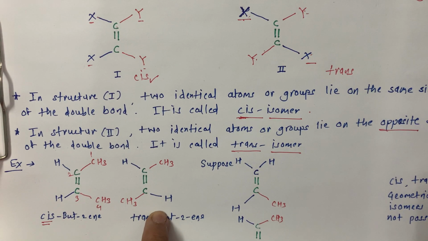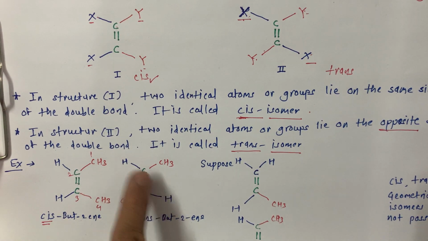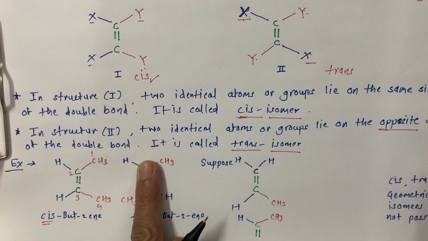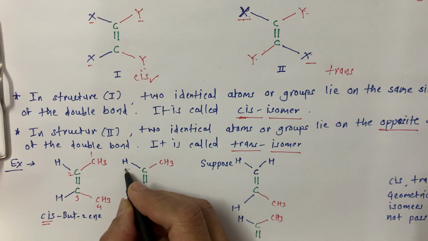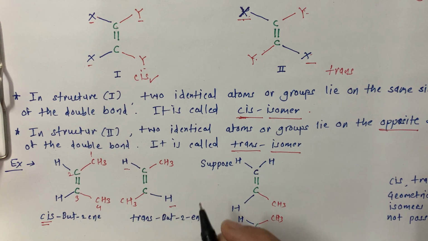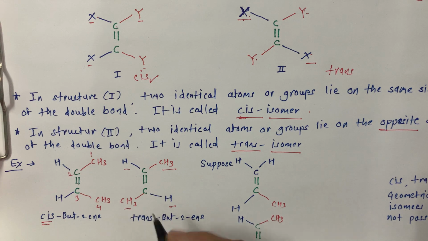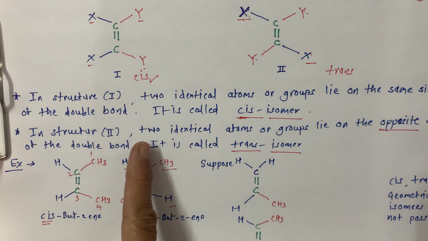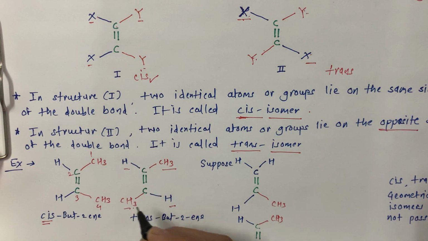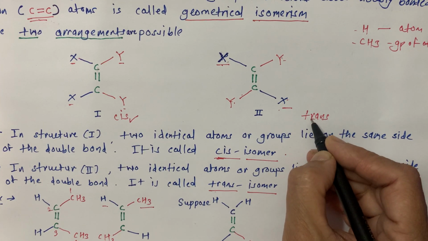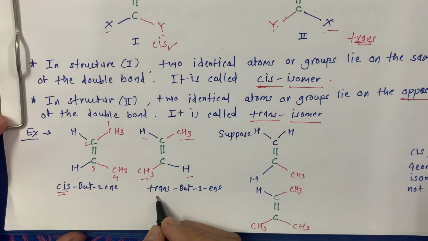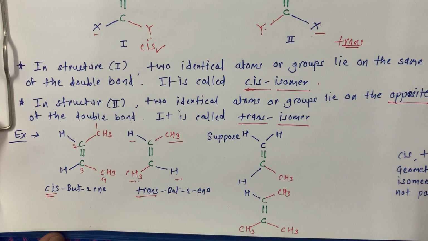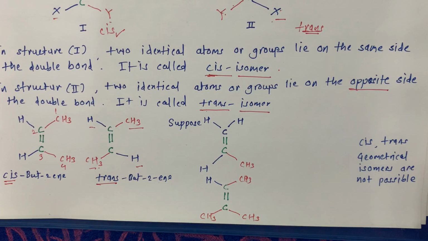Now this is the other structure. What is that? Identical atoms are on the opposite side of each other across this C double bond C. This is the left side, this is the right side, while this group of atoms are also on the opposite side of the C double bond C. This is the right side, this is the left side. And when it is like this, we have to mention trans, and that's why we are writing here trans-butene. Okay, now we will see more examples.